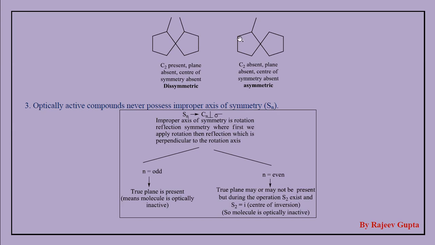Here this carbon atom is directly attached to one carbon atom. If we observe on this side, this carbon atom is directly attached to three carbon atoms, 1, 2 and 3, meaning this tetrahedral carbon has four different environments. The four attached groups are totally different: methyl, hydrogen, this CH2 group, and this single carbon.